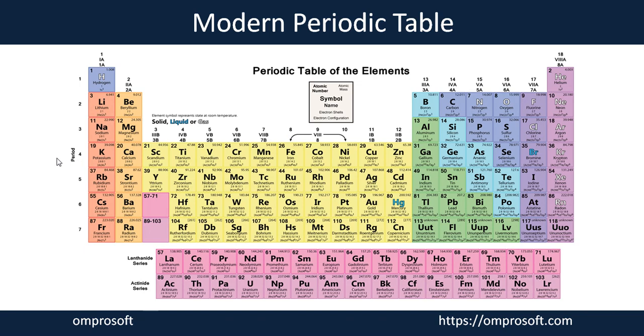Also, according to the property of the element, they are metals, non-metals, or metalloids. According to that, the position of the elements also varies. Like you can see on the left-hand side, all our metals are here. In this sky blue color, all our metalloids are here, and all these are non-metallic in nature. So this modern periodic table gives us huge information about the elements.